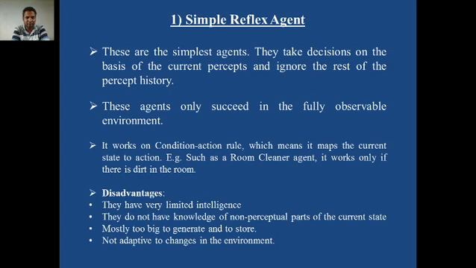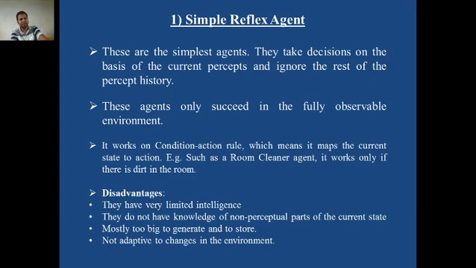It works on the condition action rule: if the condition is met, take the action. Only the current condition is tested, that means the current percept, the current state of the environment. No historical percept sequences and corresponding actions are required, so no memory is required.